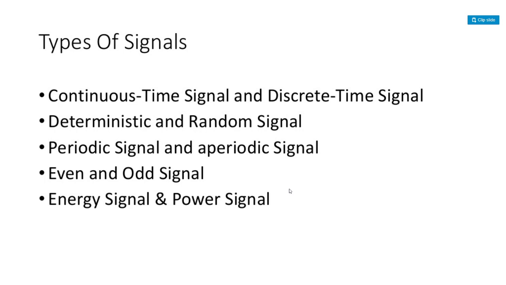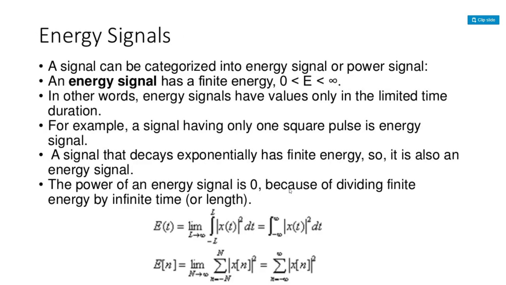Particularly in this video, I'm going to discuss the energy signal and the power signal, even signal and odd signal. Periodic signals and aperiodic signals will be the first topic in the second unit. Then I'm going to talk about energy signals. Generally, an energy signal can be denoted with E. If it is a continuous time signal, it is E of t. If it is a discrete time energy signal, that is E of n.